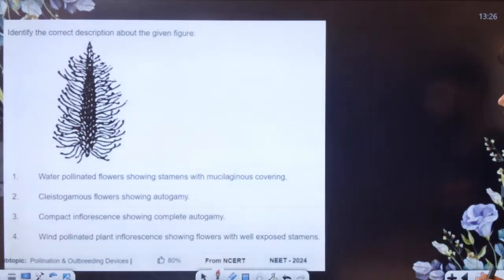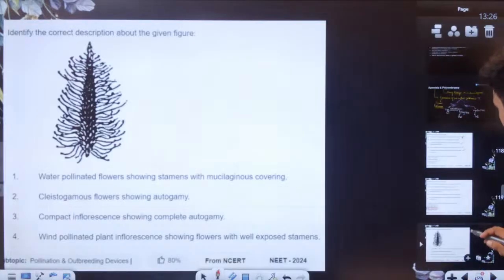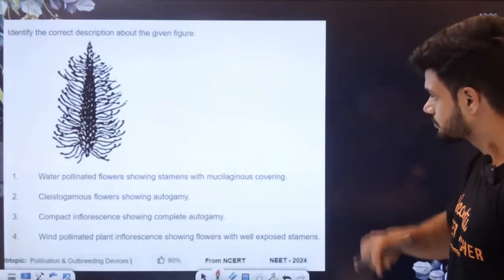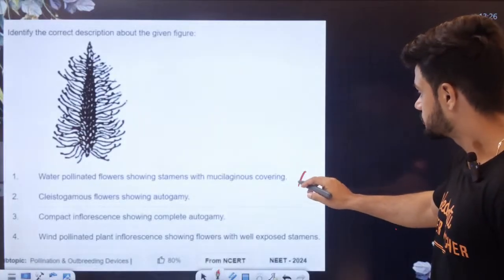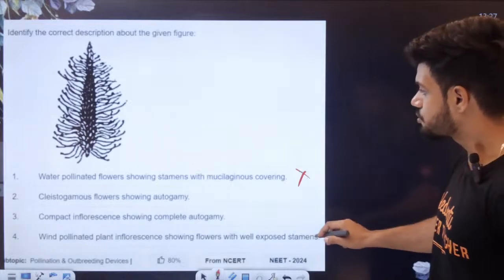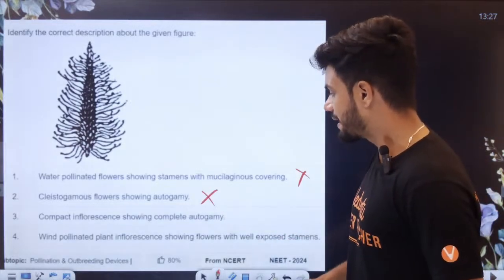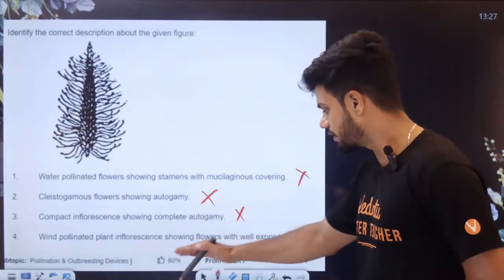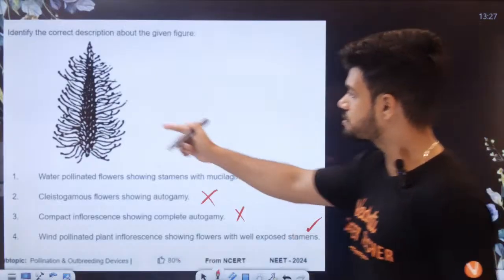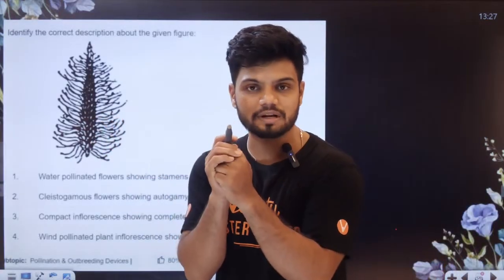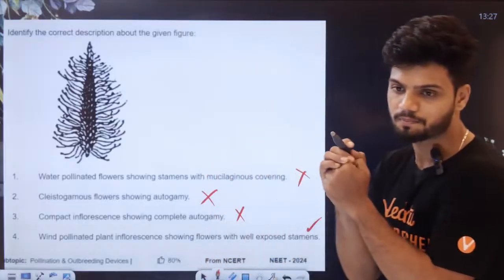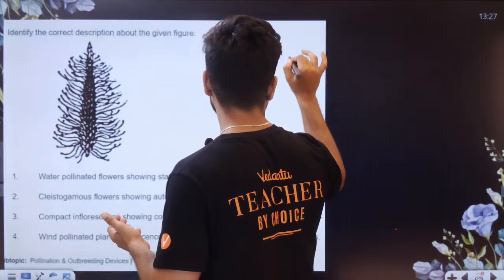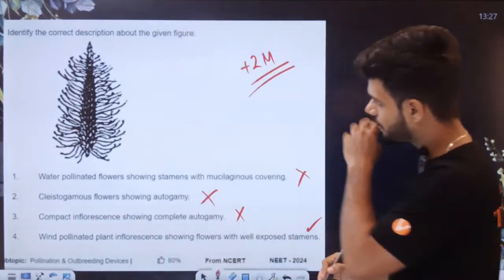Look at this question. Wind pollinated, trapping, right? Water pollinated, no. Cleistogamous, no. Compact inflorescence showing autogamy, no. Wind pollinated plant inflorescence shows well exposed stamens to trap the pollen grains. Tell me your marks now, students. If you got this answer correct, it's plus 2 marks.